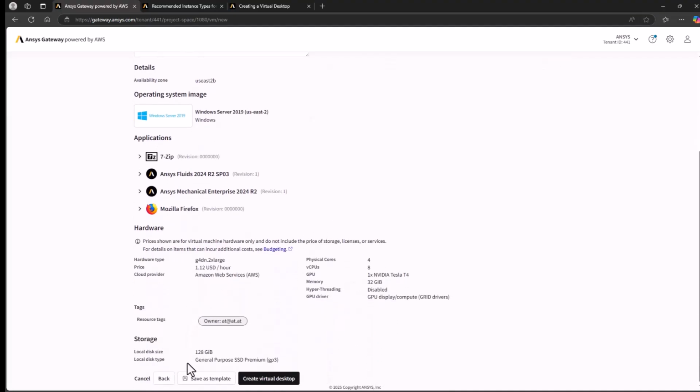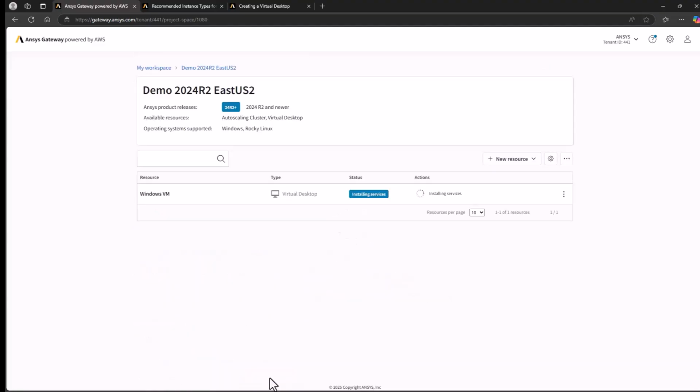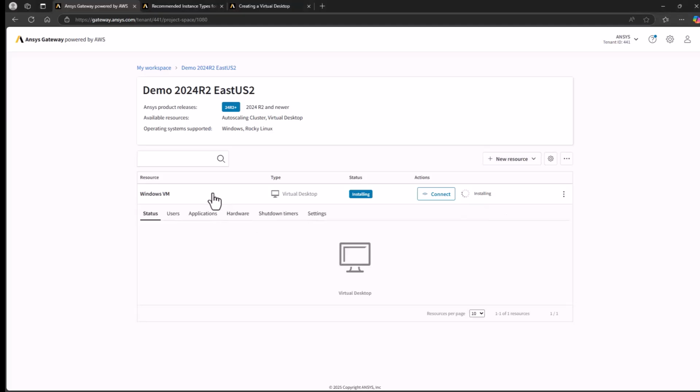You can create a template using these settings, and when finished, create the desktop. This will return to the project space, where the new VM is being prepared. The process will go through several stages, ending with the VM in the running state.